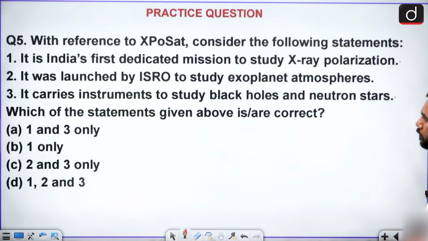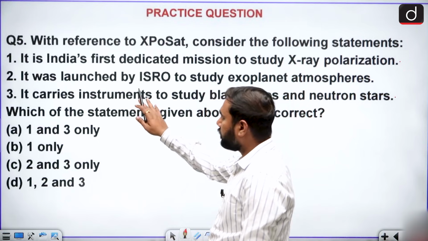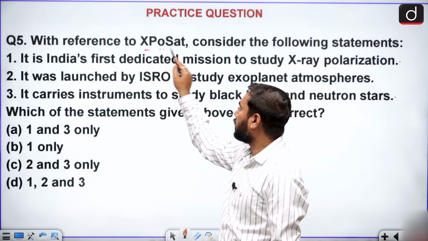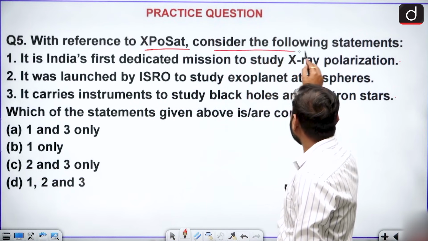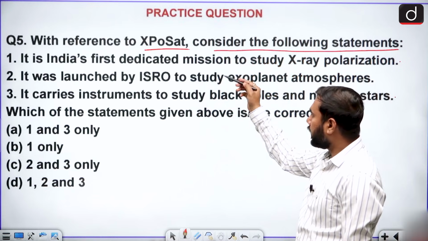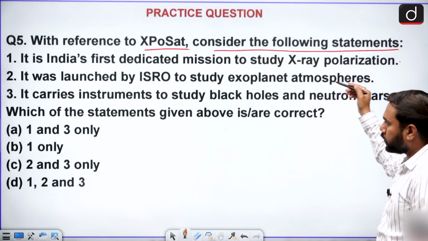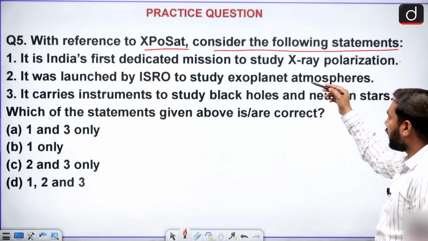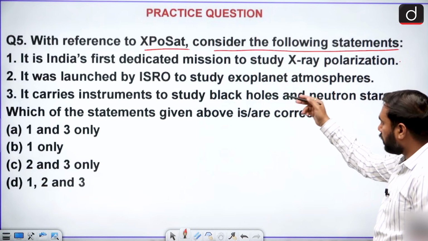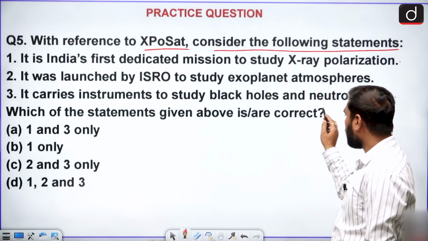Again, we have some practice questions for you related to this topic. Study the first one. This one is related to XPoSat. Consider the following statements. It is India's first dedicated mission to study X-ray polarization. It was launched by ISRO to study exoplanet atmospheres. It carries instruments to study black holes and neutron stars. Which statements are correct?